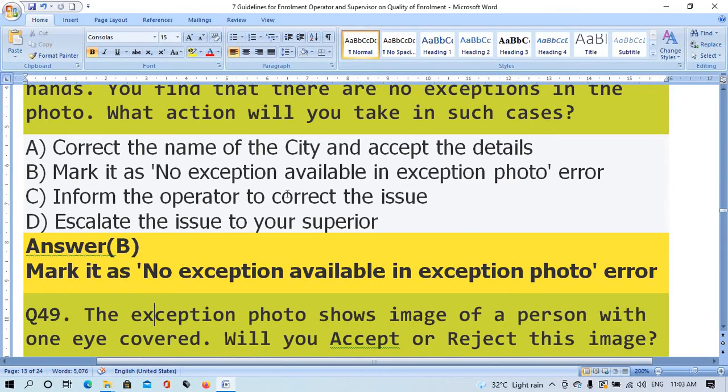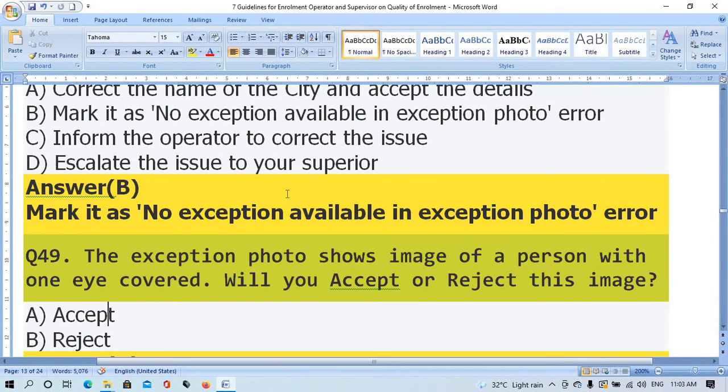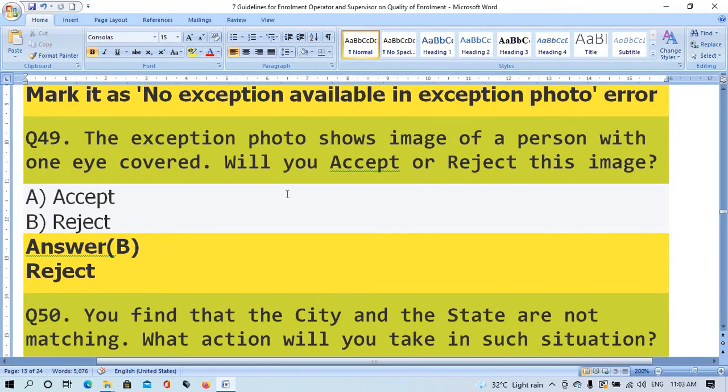Question number 49. The exemption photo shows image of a person with one eye covered. Will you accept or reject this image? Option A accept, option B reject. The right answer is reject. Option B is the right answer.